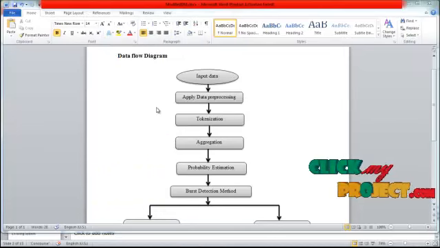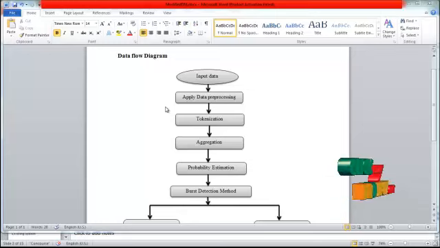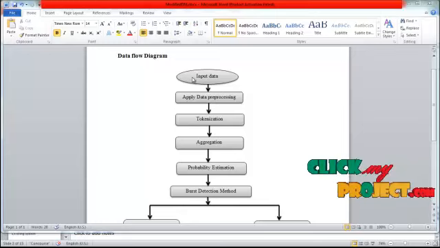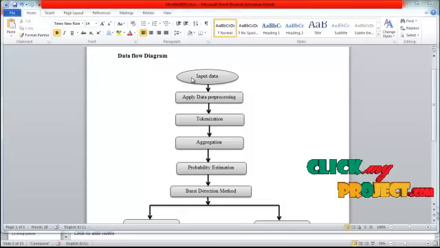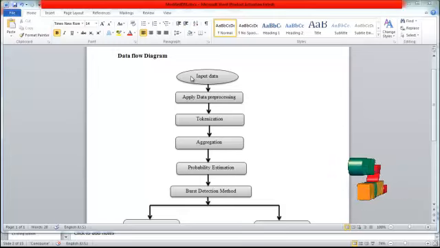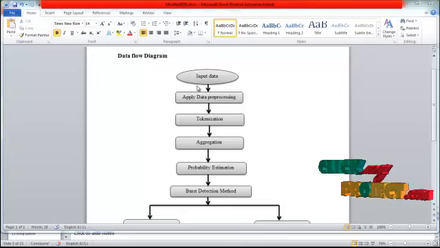Now let me discuss the data flow diagram of our project. Our first process starts with input data set selection. In that, we are going to select the input data set for our process. The input data set is collected from a real world data set from Twitter, with attributes such as URL, ID, username, description, join date, retweet date, and some others. After the dataset has been selected, we are applying the dataset preprocessing technique.